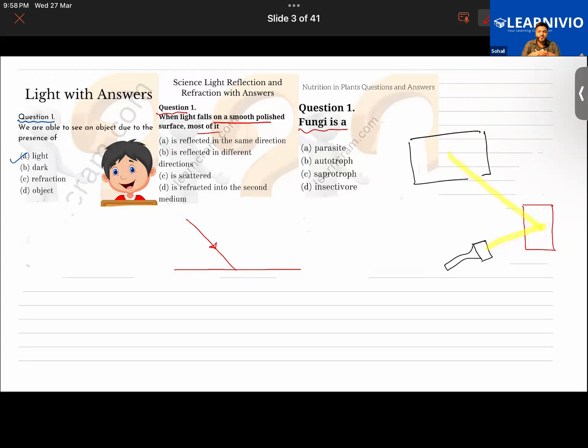What is a fungi? Is it a parasite, autotroph, saprotroph, or insectivore? Okay, do one thing. Let's leave this question. Once we discuss different types of organisms, different types of autotrophic and heterotrophic organisms, we will come back to this question again.